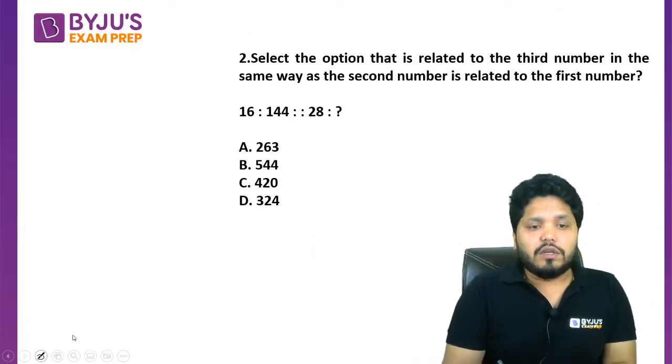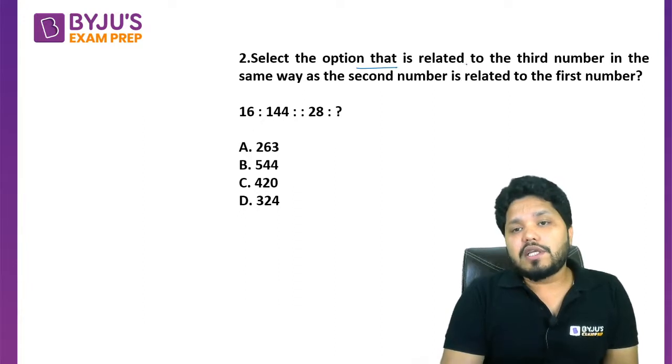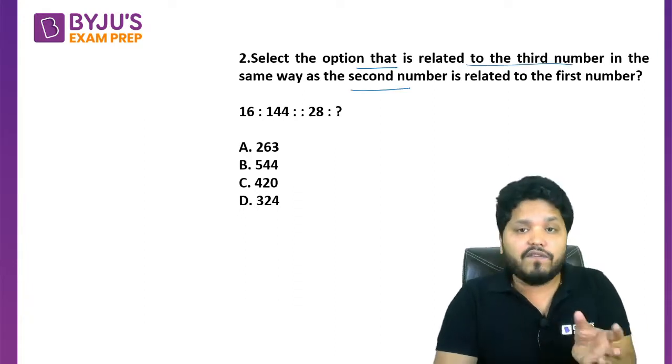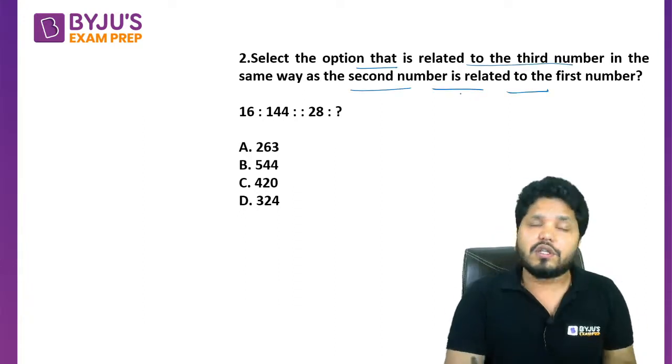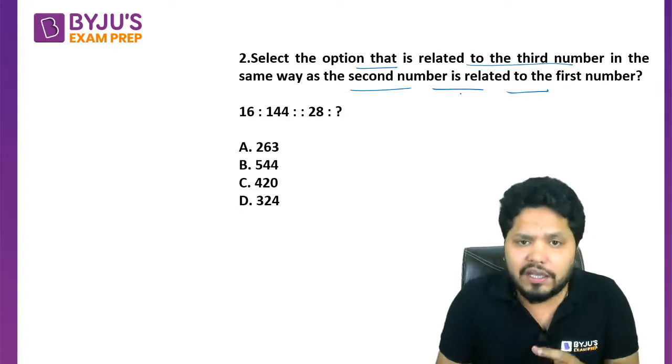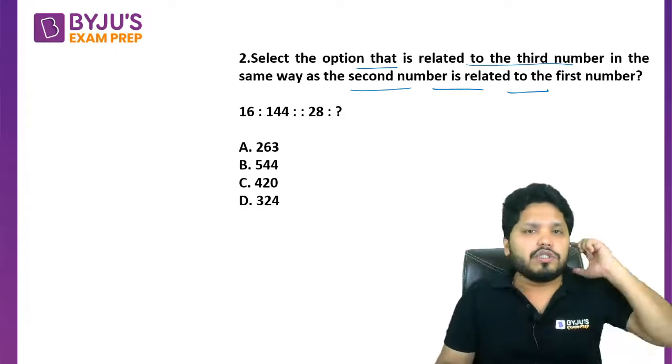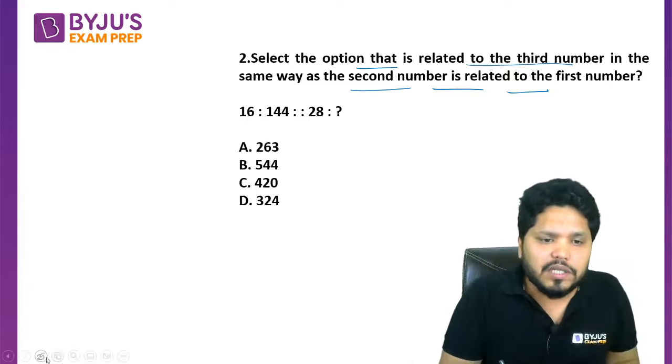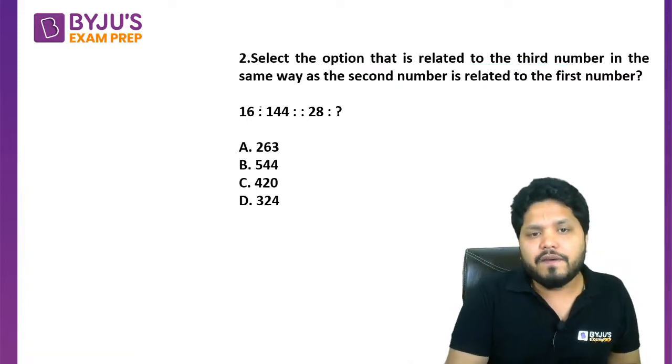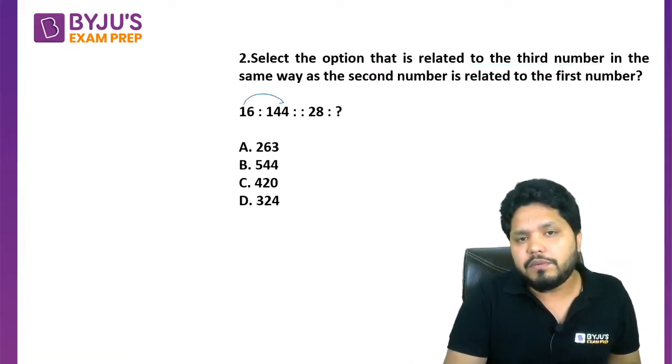In this question, select the option that is related to the third number in the same way as the second number is related to the first number. That means once again you need to identify the pattern and look at that pattern only. First of all, we'll try to develop some relationship between these two.